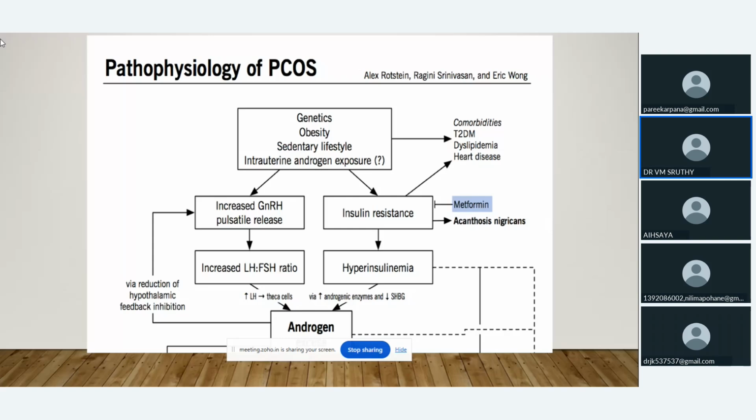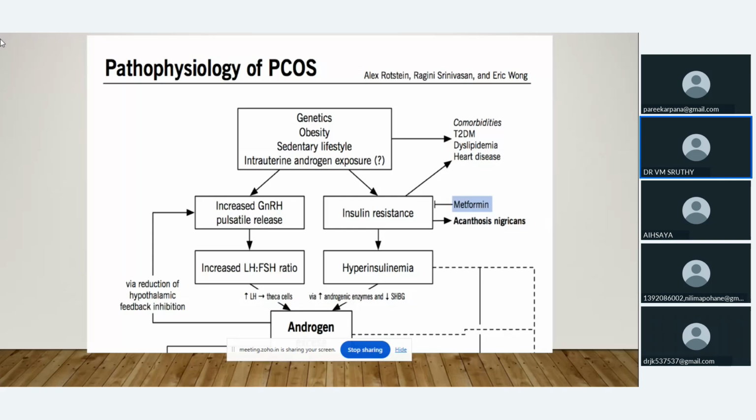The LH has action on the theca cells. This LH will act on the theca cells, and the theca cells will produce more androgen. Due to a sedentary lifestyle or lifestyle disorders, insulin resistance will be there, which will lead to hyperinsulinemia. So hyperandrogenism will be there, and at the same time hyperinsulinemia. Then, due to the increased LH-FSH ratio, the LH will be more and the FSH relatively less.